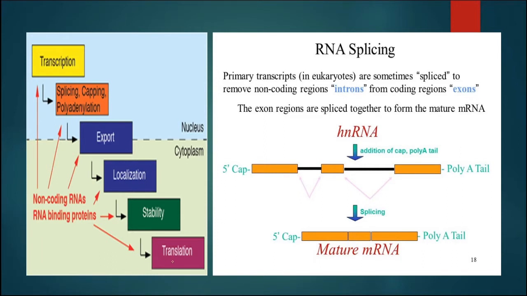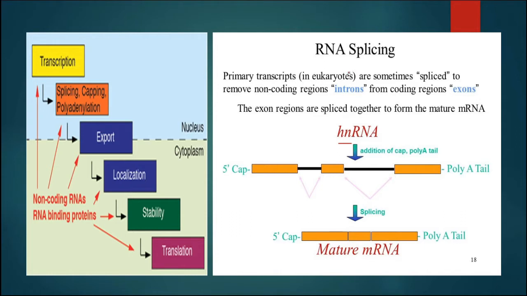But in case of eukaryotes, after transcription, hnRNA will form in place of mature mRNA. Now this hnRNA requires some modifications to give rise to the mature mRNA. The 3 processes are RNA splicing, capping and tailing or polyadenylation.